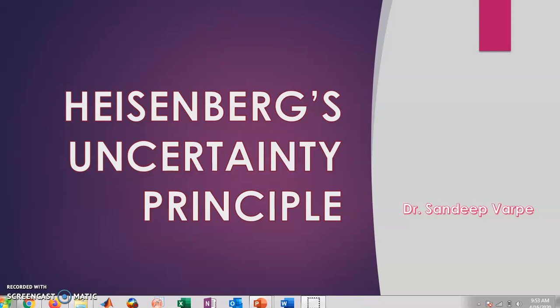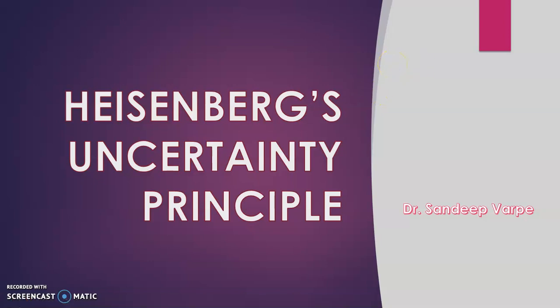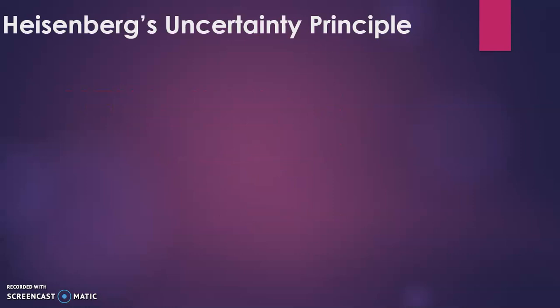Today, we'll see Heisenberg's uncertainty principle. The Heisenberg uncertainty principle is an important topic in quantum mechanics, where we'll see how the uncertainty in two parameters arises and how to overcome this uncertainty by using quantum mechanics. First, we'll see the statement of Heisenberg uncertainty principle, which is